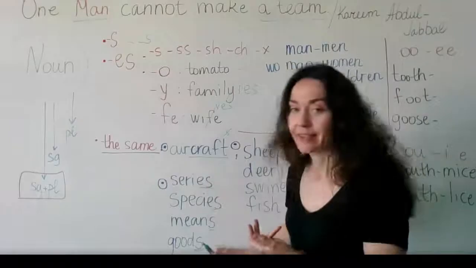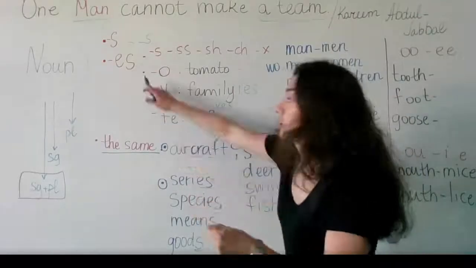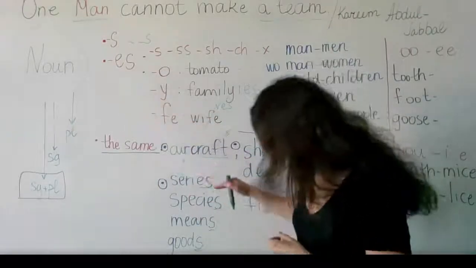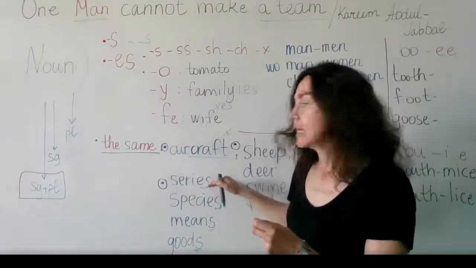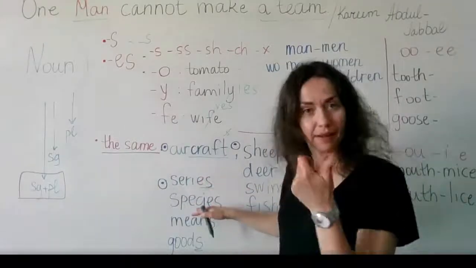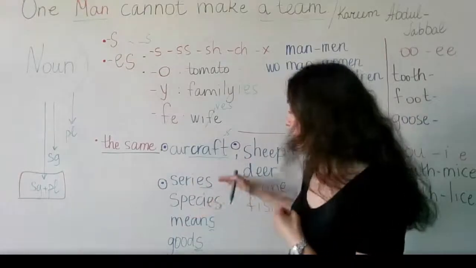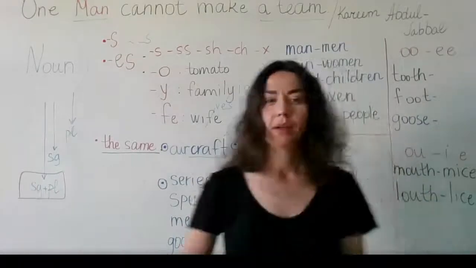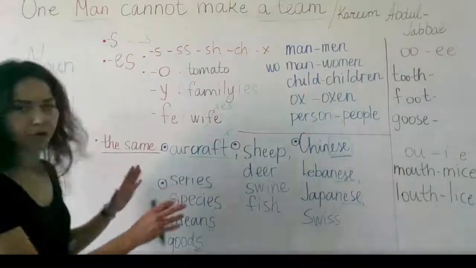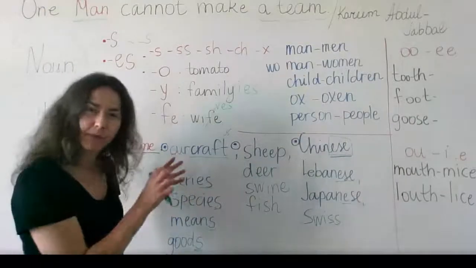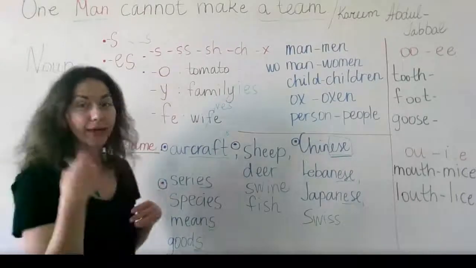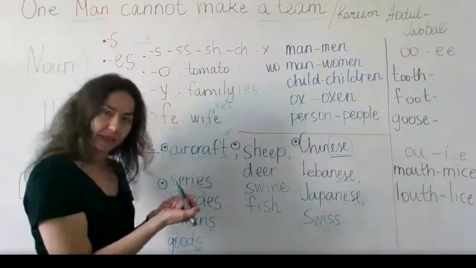But in this case, you do not add any additional S. You just use the word as it is. Species, a species, different species as plural form, and so on. So look at these different groups of words. I grouped them a little bit so it'll be easier for you again to remember these rules.